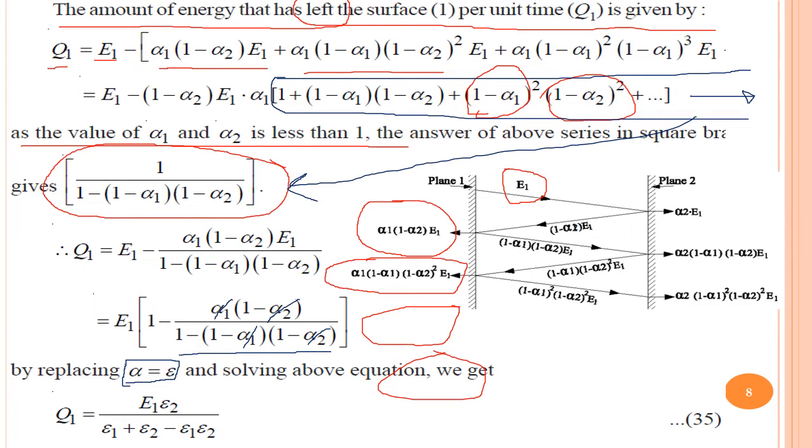So I can write Q1 equals E1 into epsilon 1 divided by epsilon 1 plus epsilon 2 minus epsilon 1 into epsilon 2, where epsilon, that is emissivity, 1 stands for body 1 and 2 stands for body 2.